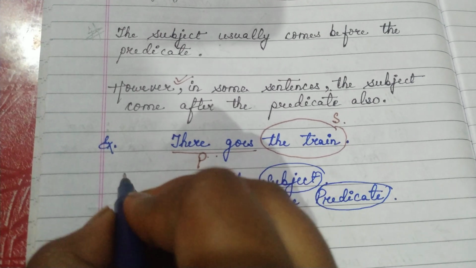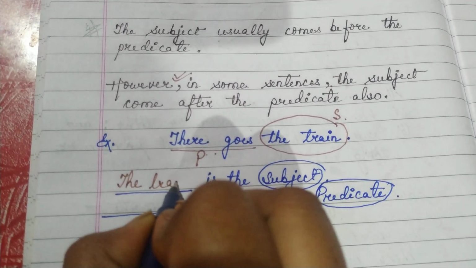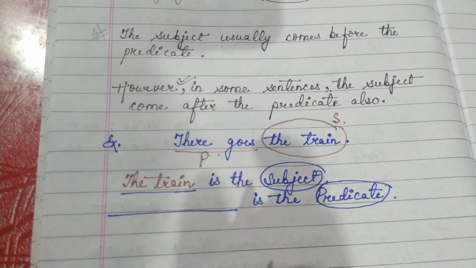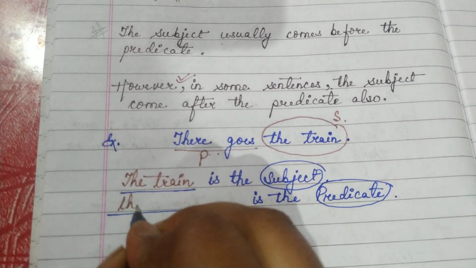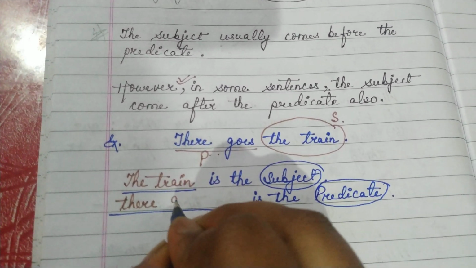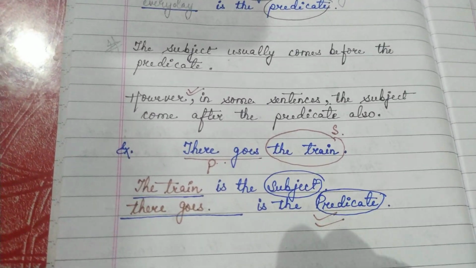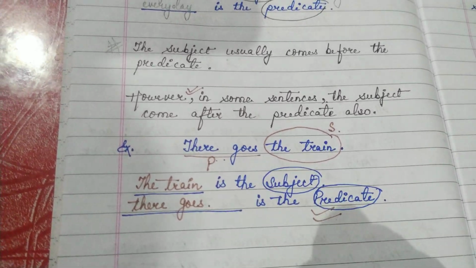The train is the subject here and the rest of the part, there goes, is the predicate here.